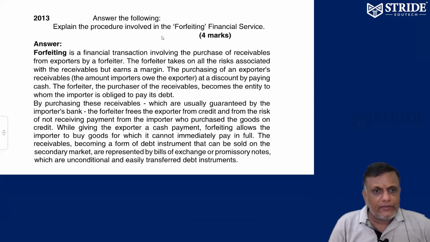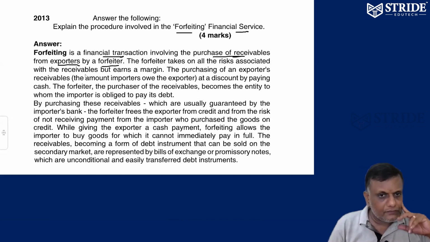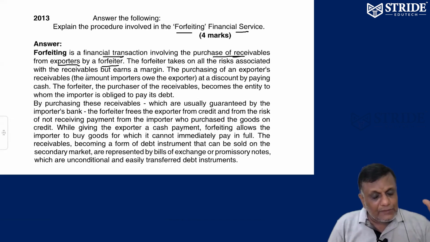Next important thing, international financing is called forfeiting of financial service, which means it's a financial transaction, the purchase of receivables from exporters by a forfeiter. Say Tata is exporting to China 100 crores worth. Those Tata exports to China are going to be purchased by the forfeiter. Say Tata's export to China is 5,000 crores. Those 5,000 crores of instruments are going to be purchased by the forfeiter.